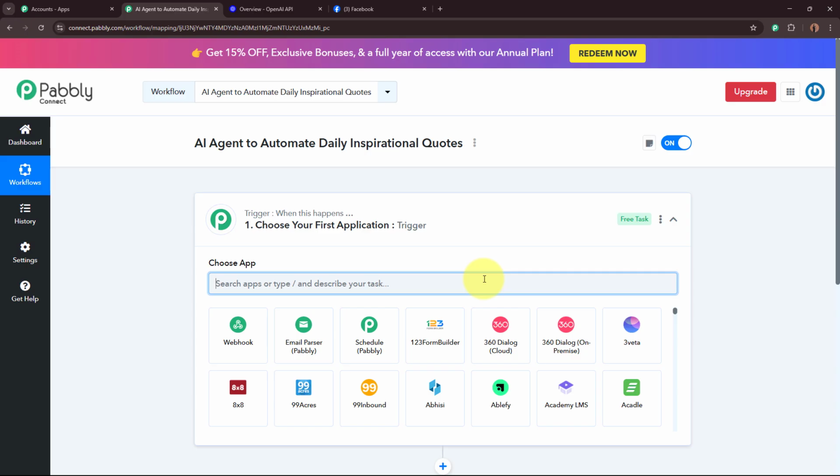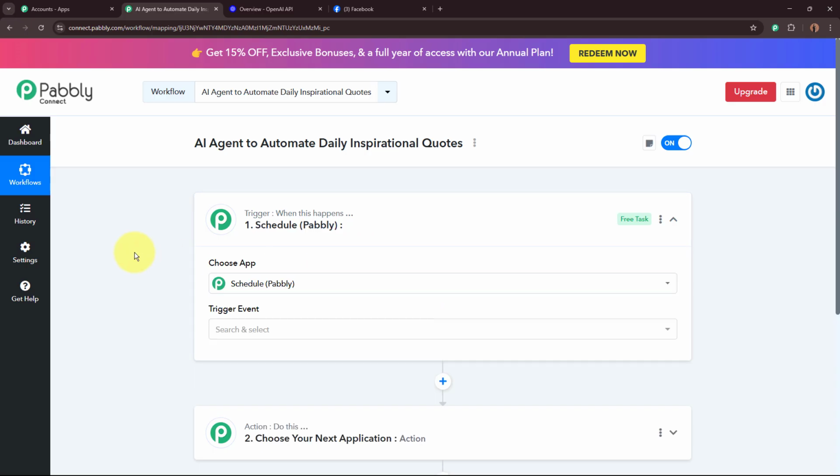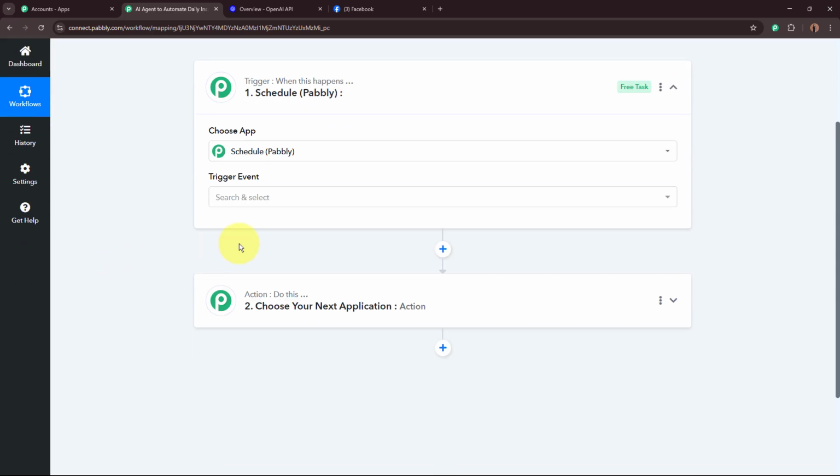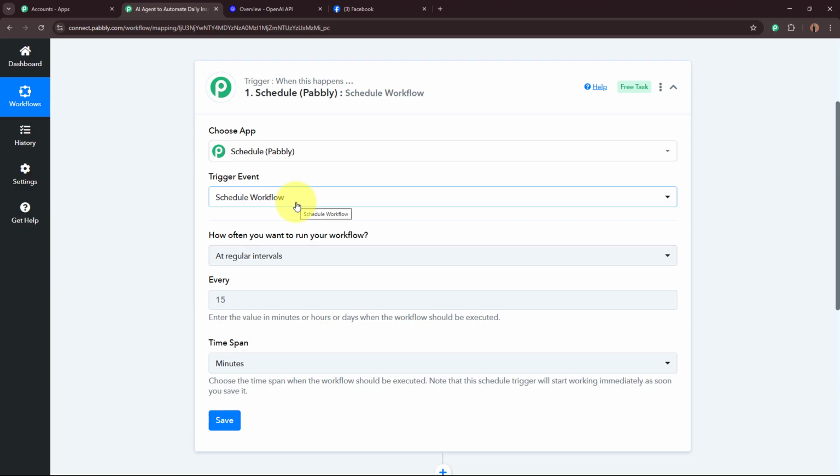We are going to set up our trigger step first. And for the trigger application, I'm going to select Schedule by Pabbly. As I want to post the inspirational quotes daily on my Facebook page, we need to schedule this workflow every day at a particular time. So as we're going to select our trigger as schedule, this entire workflow that we're going to create right now is going to run at the time that we select every single day and is going to post the AI generated inspirational quote on my Facebook page every day at a particular time. That is why for my trigger, I'm going to select Schedule by Pabbly. And the trigger event over here is going to be Schedule Workflow.